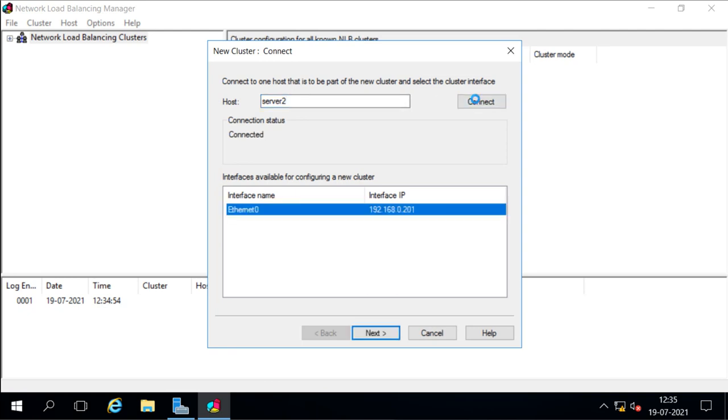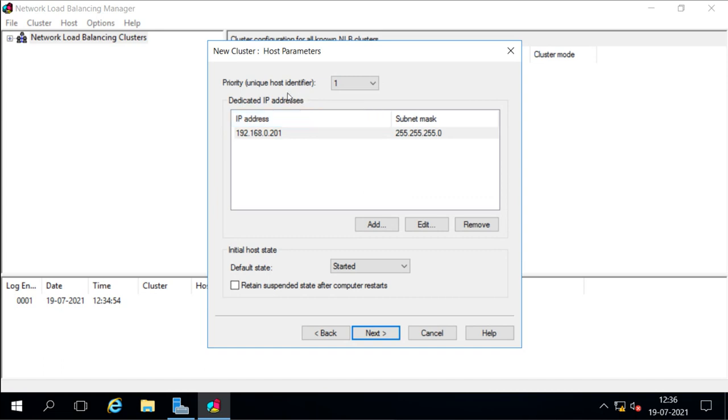Now when I connect, it shows that in server 2 we have only one network adapter, and in that network adapter we have this IP address. If we have multiple network adapters, we will see all the adapters here, and we have to decide which adapter we want to use for the cluster. Right now we have only one adapter available on server 2. Now I will press next here.